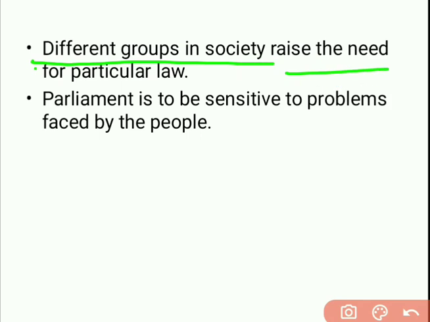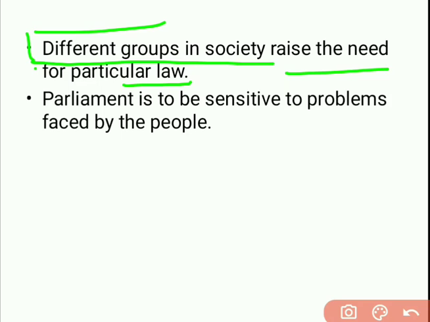If there is a problem, if there are a number of difficulties, or if there are unacceptable conditions or habits among the people, and people are not comfortable with the behavior of other people, in such a case the different groups in the society can raise the issue to make a new law to control such unacceptable behavior.